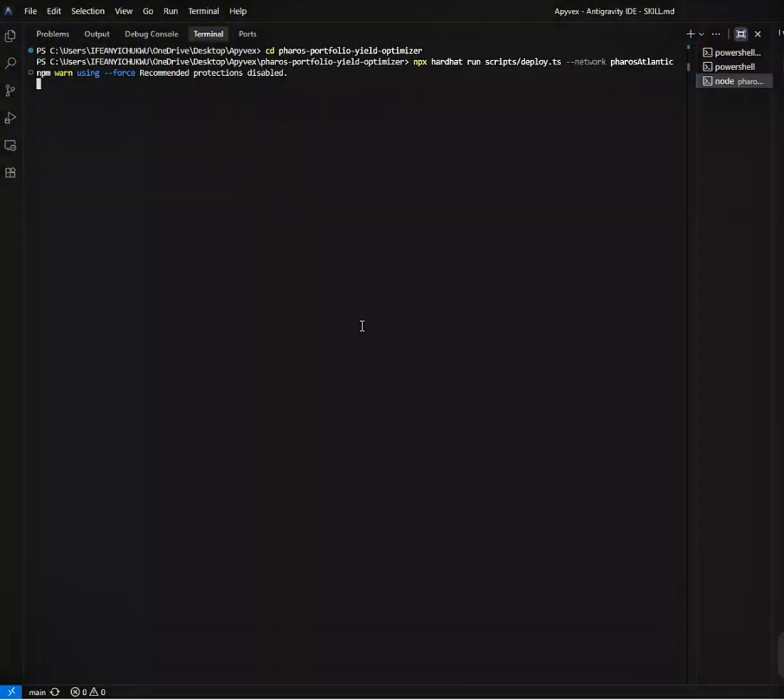it deploys our yield vaults, registers our reward asset strategy yielding 11%, registers our DeFi lending strategy yielding 8.5%, and it starts with a completely empty vault. You can see that in action.